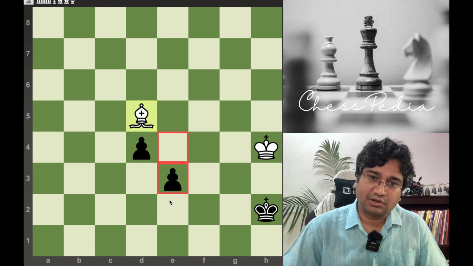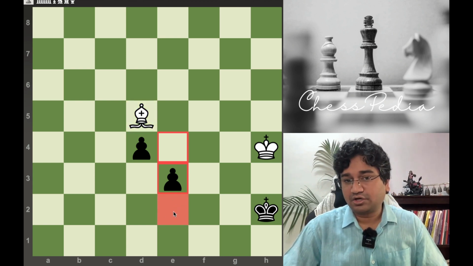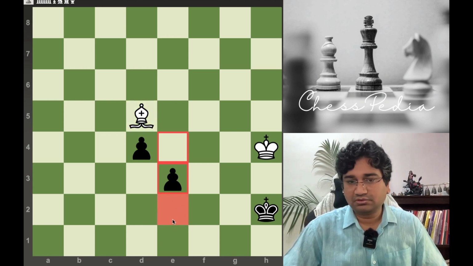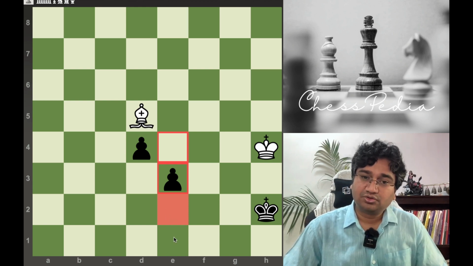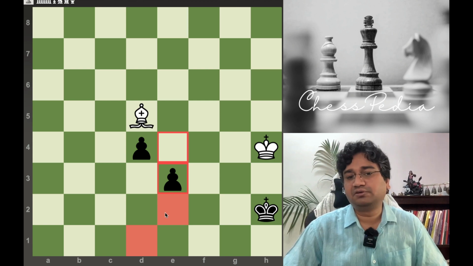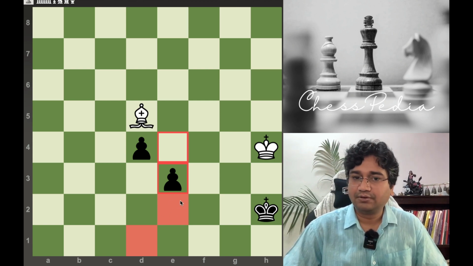See, this is an important square, because once this pawn covers this square, then we cannot stop it, because it is a dark square and our bishop cannot stop it. So only these two squares we can cover with our bishop. This is a critical square, and we should not let this pawn cover it anyhow.